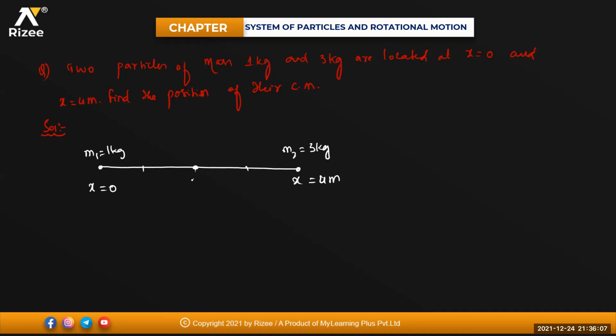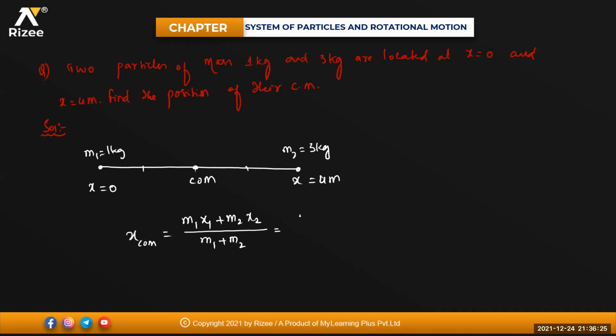So center of mass is somewhere here, COM. If I'm calculating the center of mass, XCOM will be equal to M1 x1 plus M2 x2 divided by M1 plus M2.